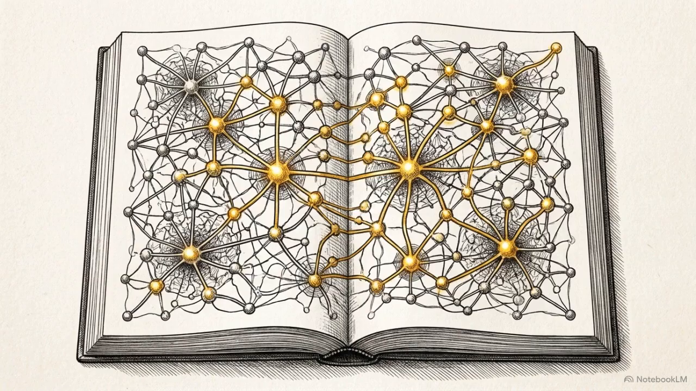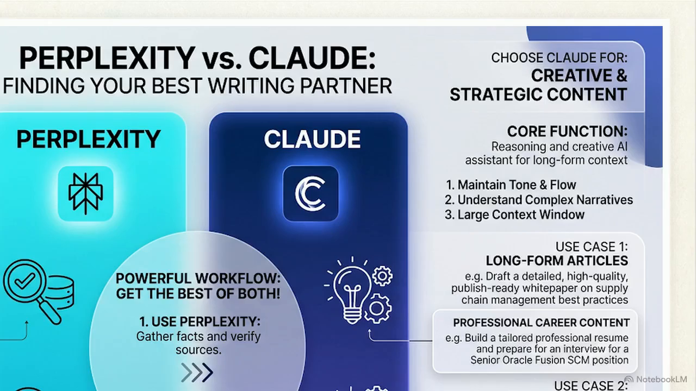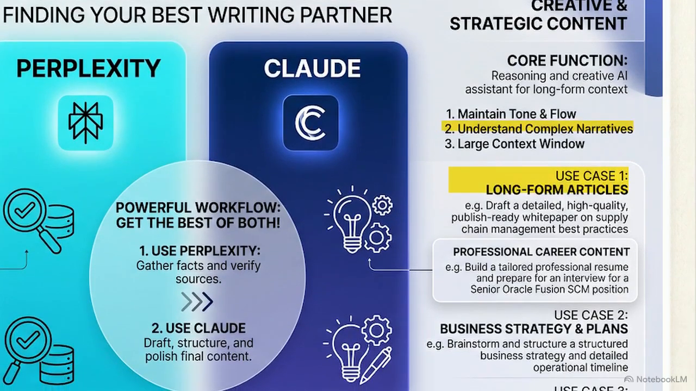Claude is a thinking partner designed for deep logic and complex narrative structure. On the right side, we see Claude's reasoning-first architecture. Its massive context window can digest a 200-page legal document, maintaining context across long conversations. It grasps nuance, understands tone, and produces human-like, publish-ready prose.